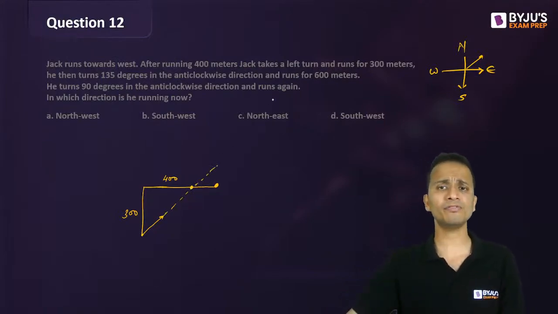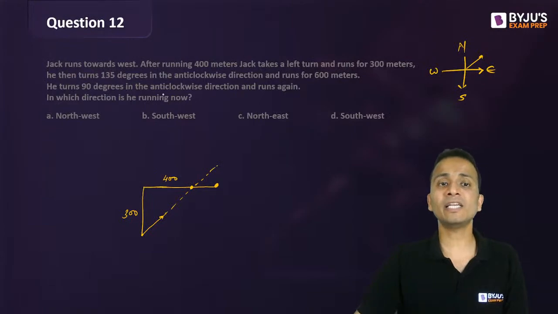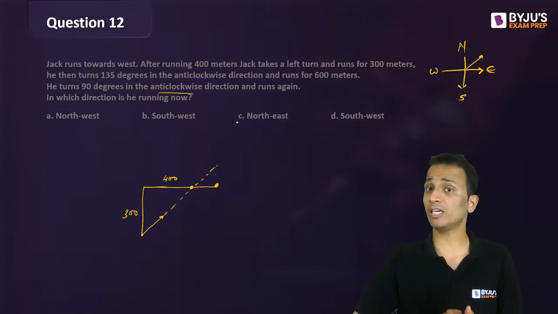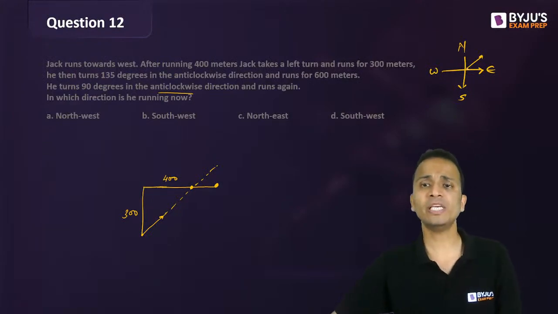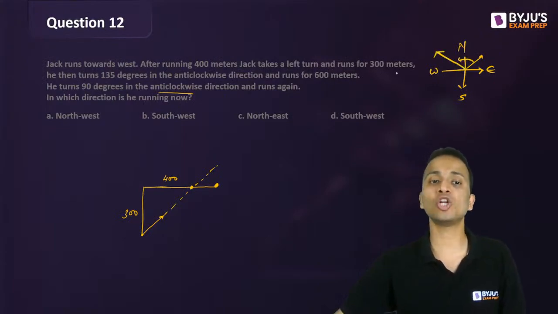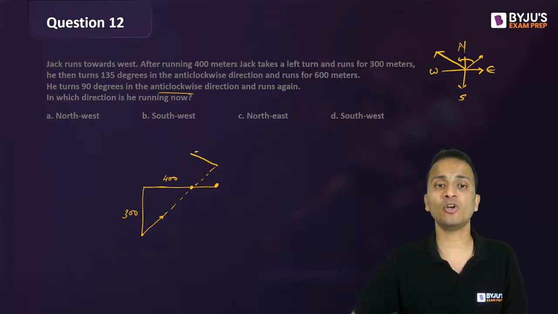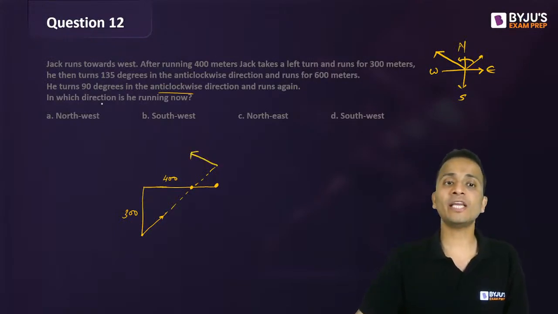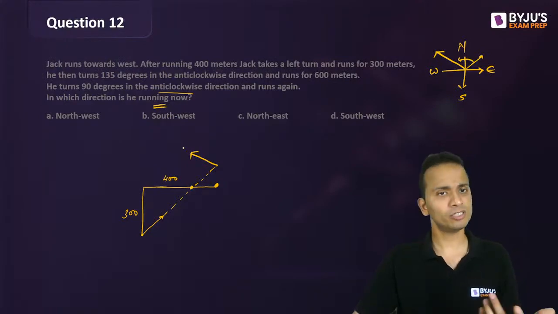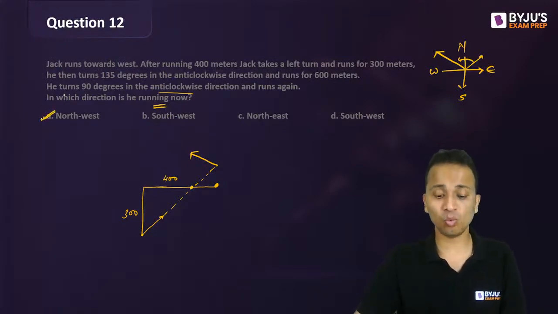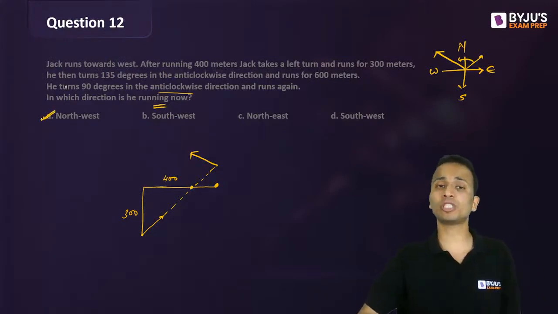Right? Fine. Now he turns 90 degrees in anti-clockwise direction and runs again. So from here he turns anti-clockwise again. So he is facing northeast. From northeast, we will turn in anti-clockwise direction, that means towards left hand side. Now he'll be going towards northwest. Okay, northwest. So the question is, in which direction is he running now? Simple answer, northwest. Correct answer is option A.